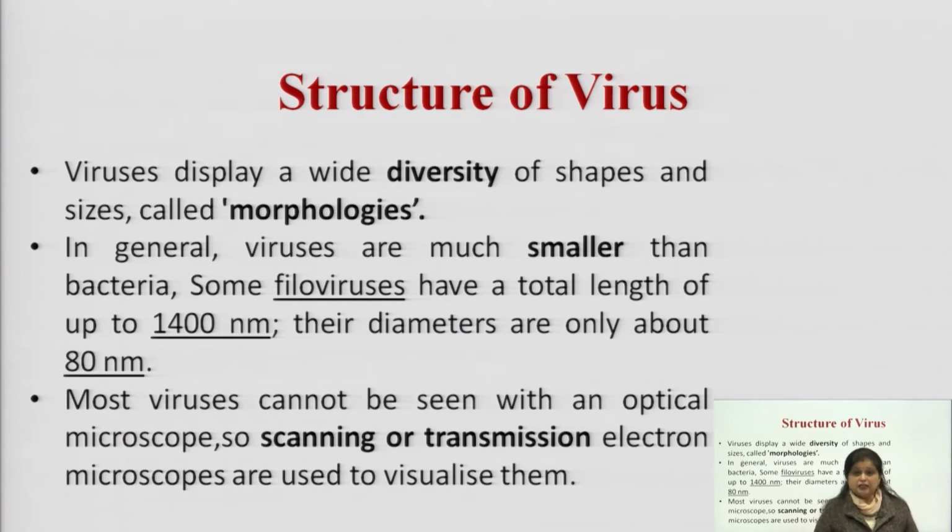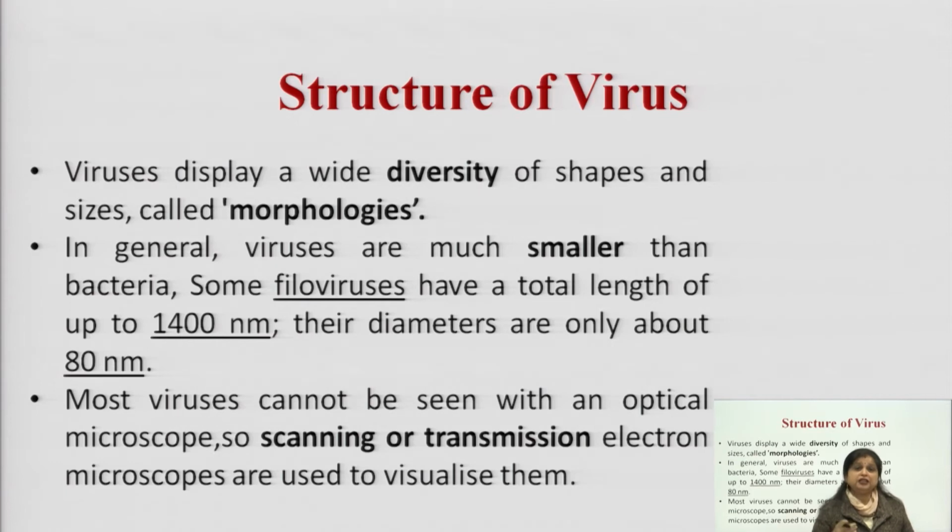In general, viruses are very small as compared to bacteria. Some of the viruses have a total length of up to 14 nanometers, and their diameters are only about 30 nanometers. Most viruses cannot be seen with normal microscopes. As they are very minute in structure, we can't see them even with bright field or compound microscopes which are available within the lab.